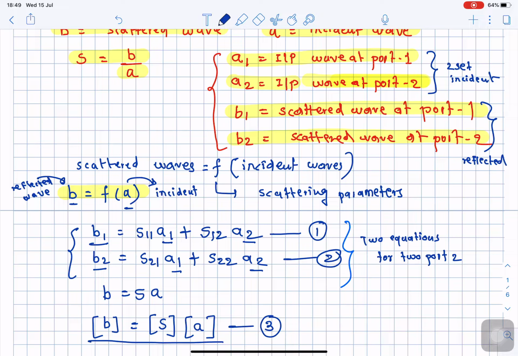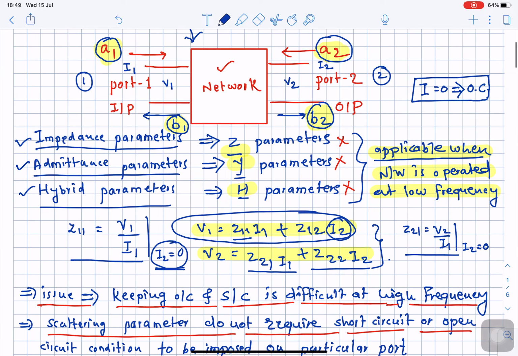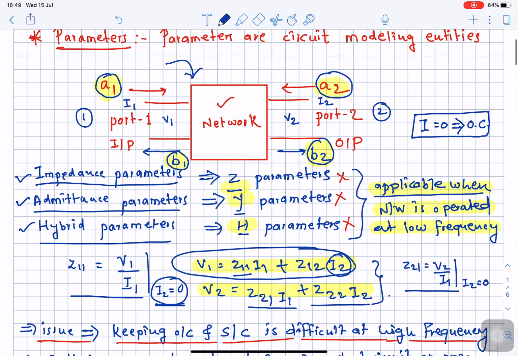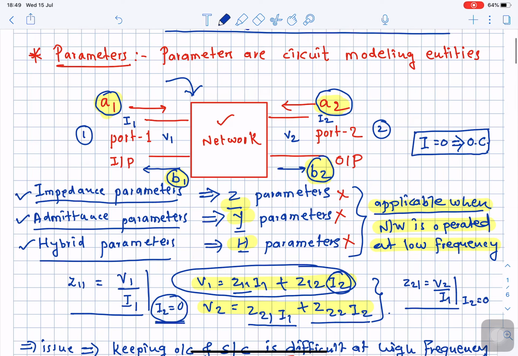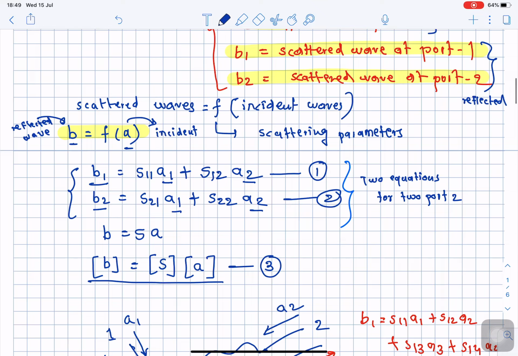Okay, so for representation of a scattering matrix, we will take only the 2 port as an example. No doubt the same definition you can extend to any network having n ports. In that case, you will be dealing with n number of equations. As we have the 2 port network, please remember we deal with 2 equations, which are given by equation number 1 and equation number 2.